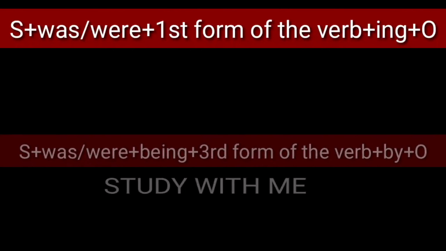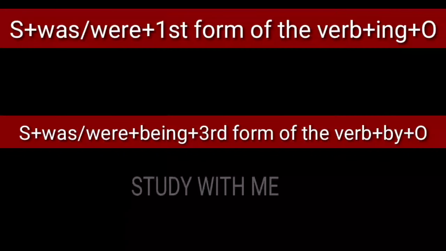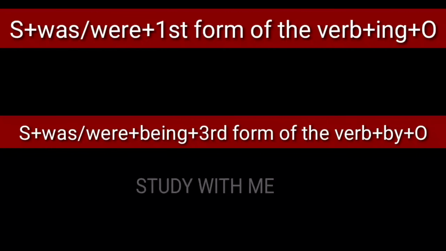Next is past continuous. The structure of the sentence in active voice is subject plus was or were plus first form of the verb plus ing plus object, and the structure of the passive form is subject plus was or were plus being plus third form of the verb plus by plus object.